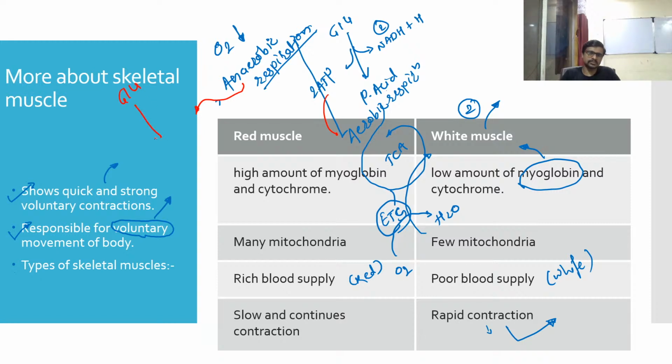The process of glycolysis is very similar up to pyruvic acid, but now due to the lack of oxygen, this pyruvate is not going to enter inside of the Krebs cycle, but it will enter into anaerobic respiration, and anaerobic respiration means it will convert into lactic acid. So what happened? There is lactic acid which is accumulated. This lactic acid will accumulate or be stored inside of the muscles.